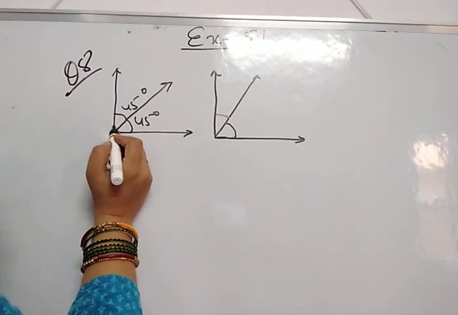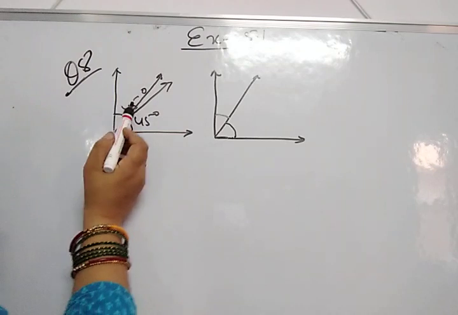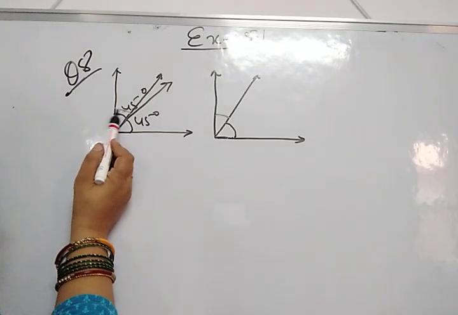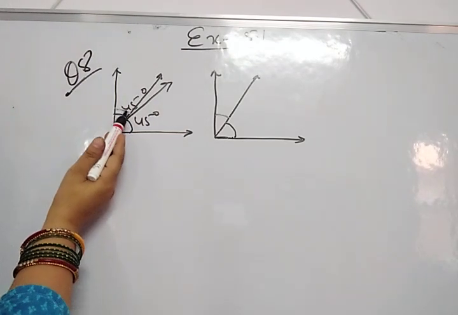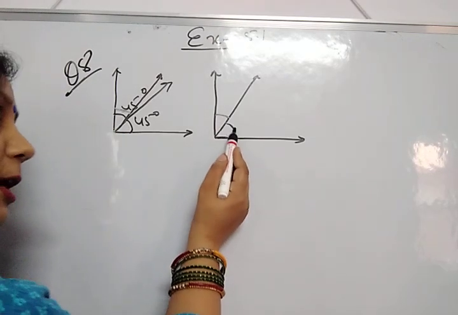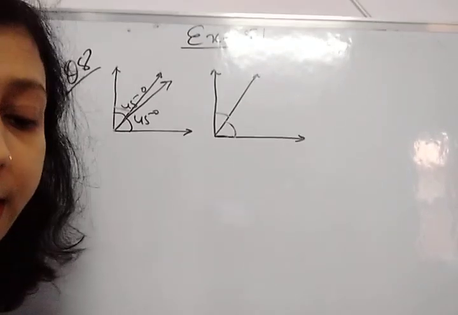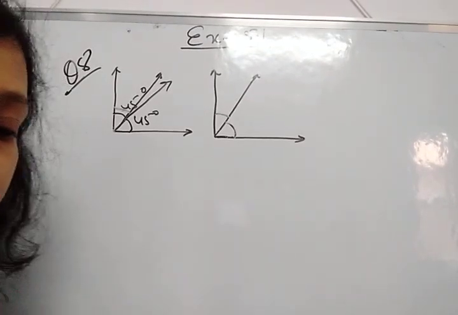If we increase the value of this angle, then what effect will there be on the other angle? The value of this angle will decrease. So if one of the angles is greater than 45 degrees, then its complementary angle will be less than 45 degrees. Okay.